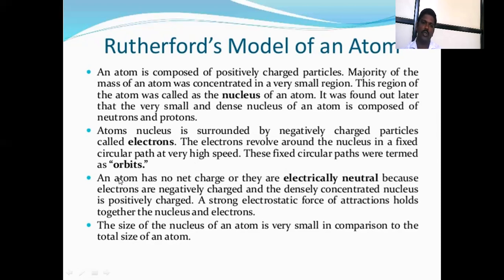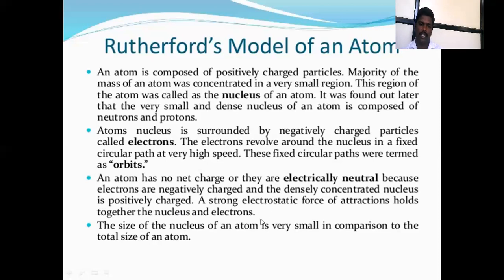The atom has no net charge. The atom has neither positive charge nor negative charge. The atom is electrically neutral. An atom is said to be electrically neutral because electrons are negatively charged and the densely concentrated nucleus is positively charged. A strong electrostatic force of attraction holds together the nucleus and electrons.